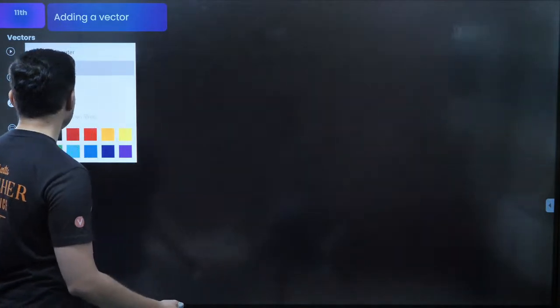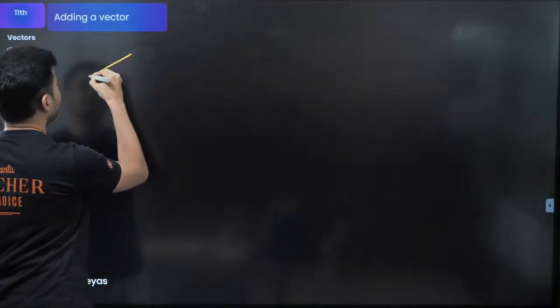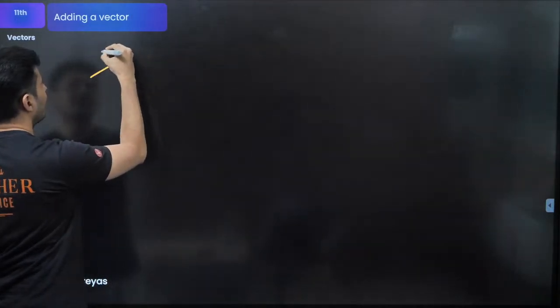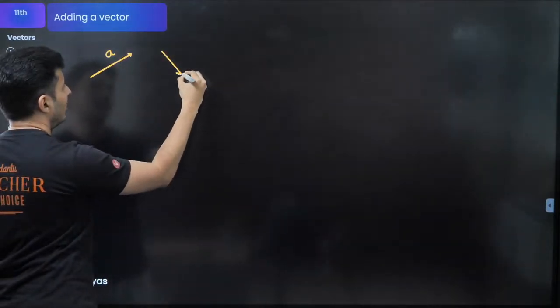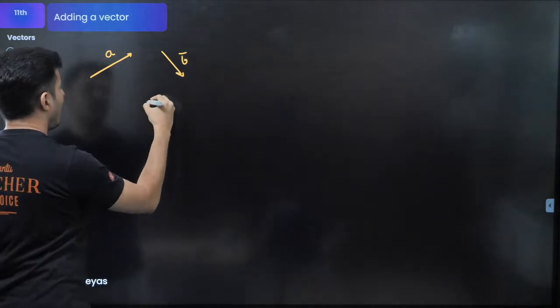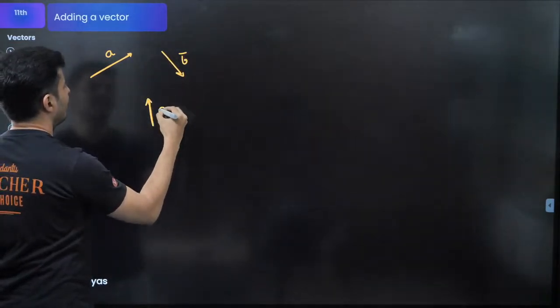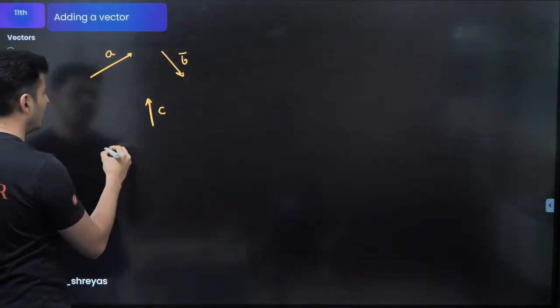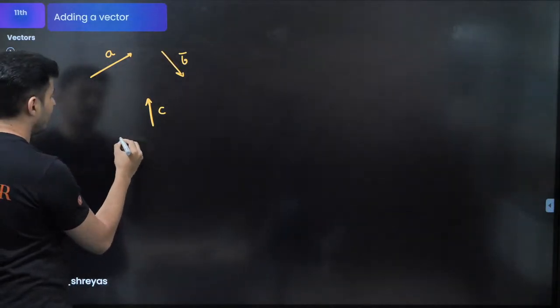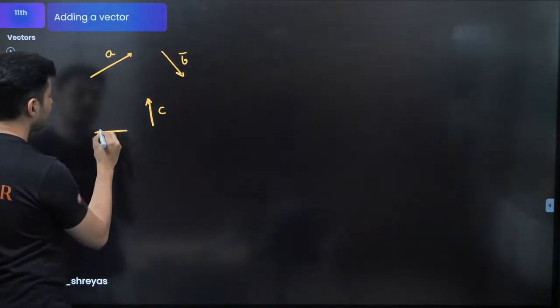Imagine, guys, these are the vectors that I want to add. This is one vector, vector A. Then I want to add to it this vector B. Then I want to add to it this vector C. And let's say I want to add to it another vector, let's say D.